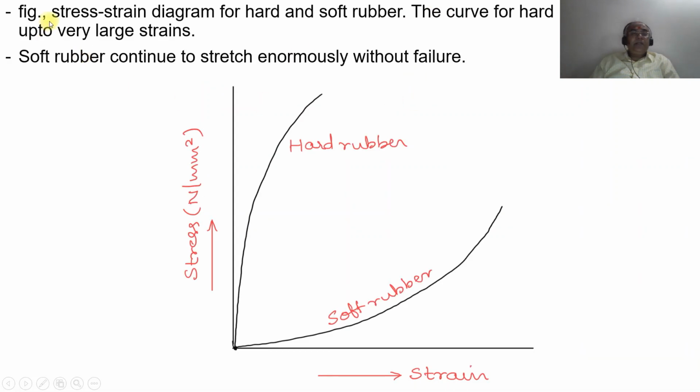The next figure shows the stress-strain curve for hard rubber and soft rubber. The curve for hard rubber is linear up to a very large strain. Up to that, you are going to have the curve. The soft rubber continues to stretch enormously without any failure. As you can see, the soft rubber is considerably increasing and stretches enormously without failure.